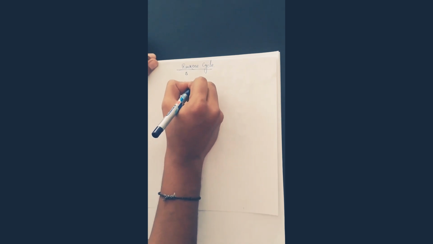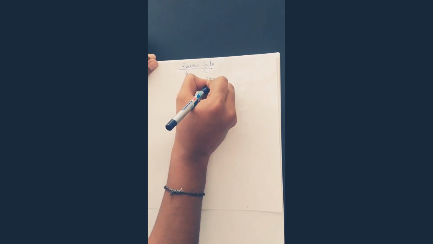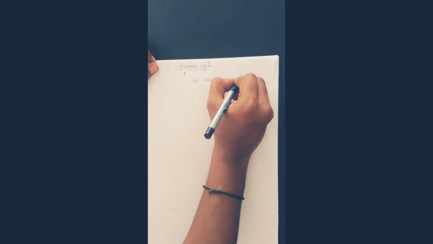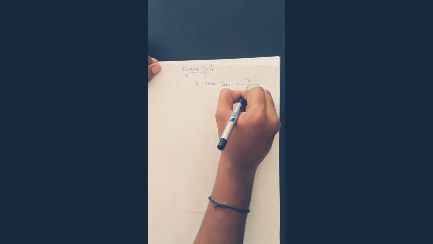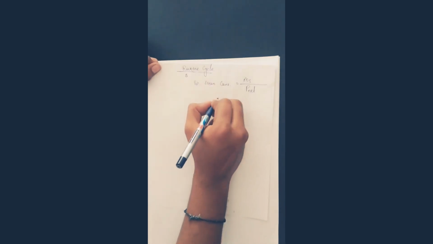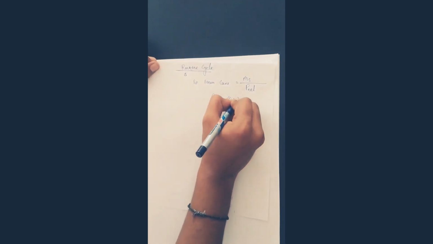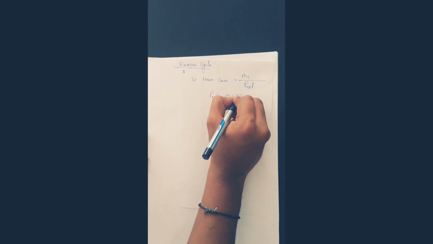So guys, now we will discuss the parameters and specific steam consumption for the Rankine cycle only. Now we are in the Rankine cycle. For the Rankine cycle, specific steam consumption: how can we calculate it? The mass flow rate of steam is found from net power. So how can you calculate net power? Mass flow rate of steam into net work.